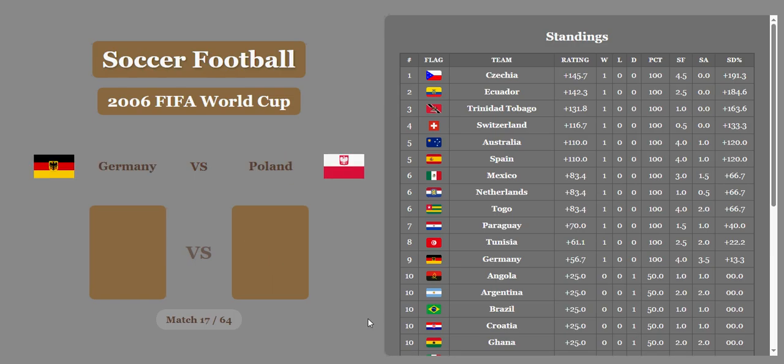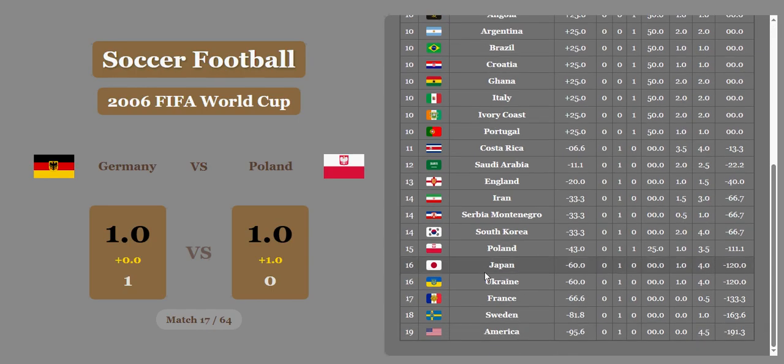Germany versus Poland. Germany 1-0. Let's see what the economic difference is here. It's at least a half. It's a whole goal. That's real bad for Germany. 1-1. And they're going to be in 9th place. Let's see. Poland's going to crawl up a bit to 15th place.